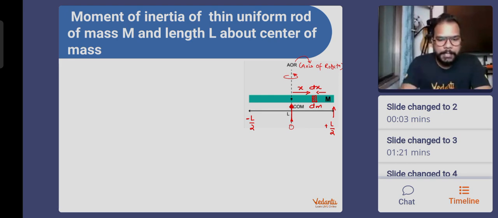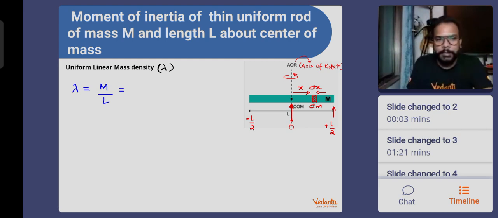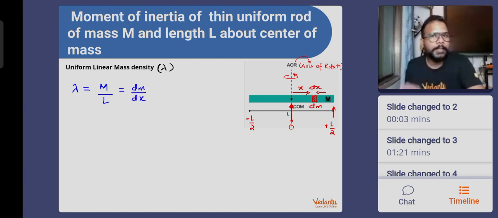As this object has uniform linear mass density, I hope you people remember what is linear mass density. It is mass per unit length. So for this object, lambda is written as the entire mass of the rod divided by the length of the rod. Okay, the beauty of uniform mass density is that it is going to be the same value if we write it for the small biscuit, that is dm mass. So what is its mass? That is dm. What is its length? dx. That's how we write it. Mass per unit length for the entire rod, mass per unit length for the small biscuit also. It's going to be the same value.